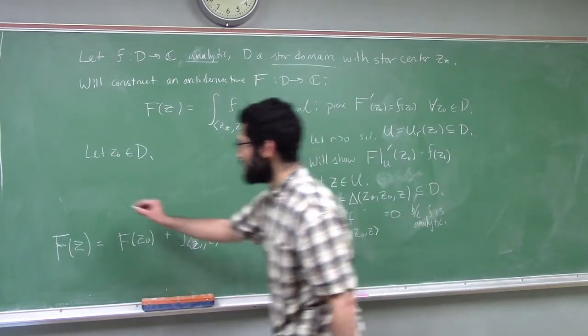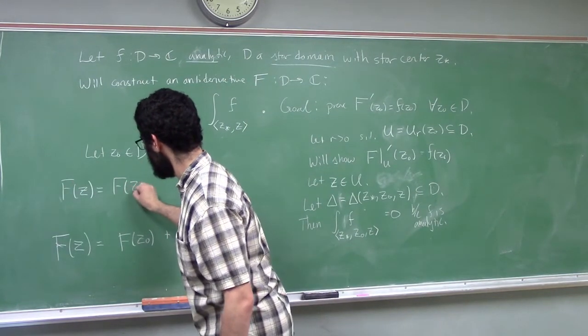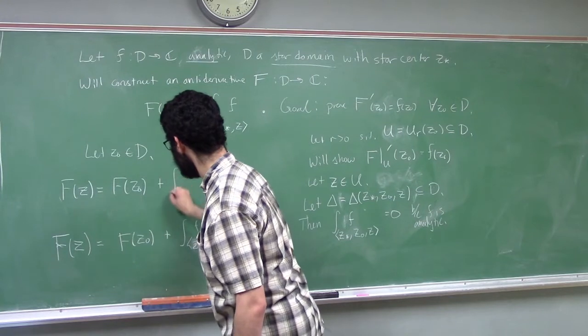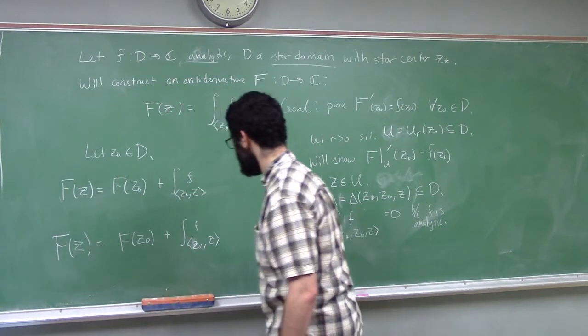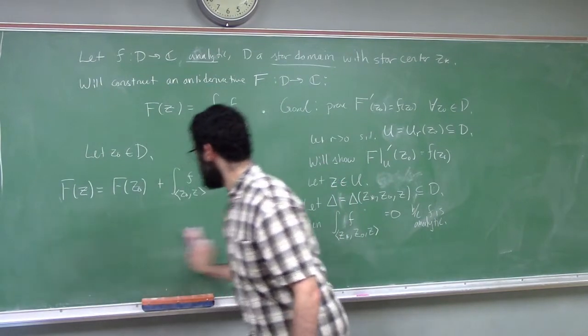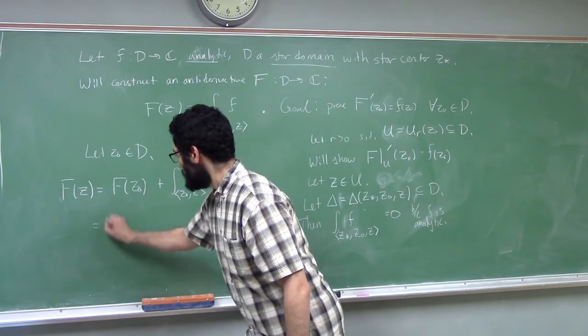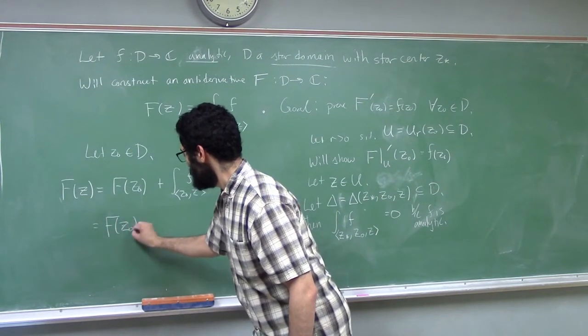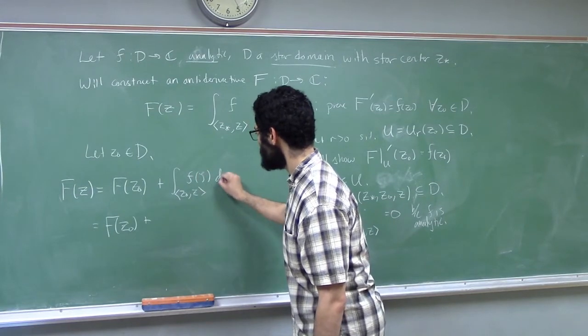All right, well, let me write this higher up. Okay, let me include the dummy variable here so I can do something.